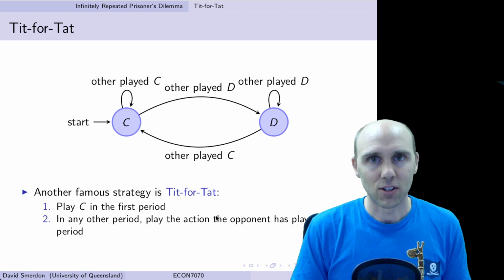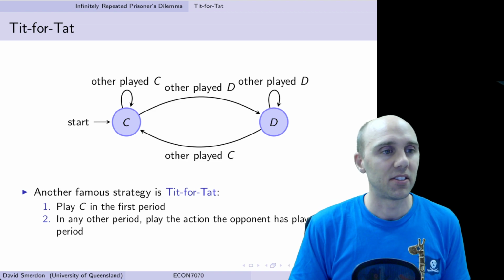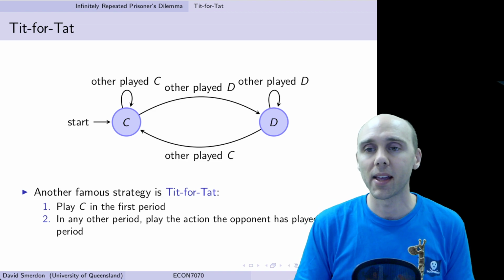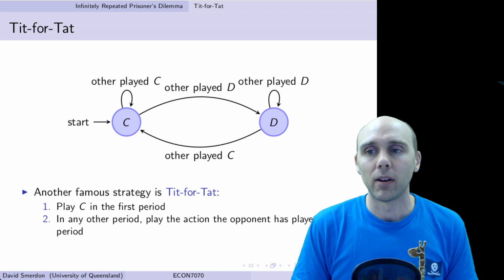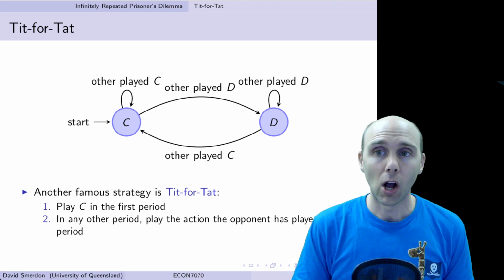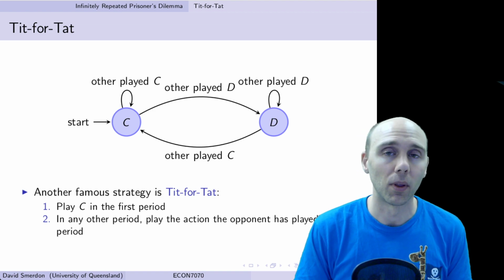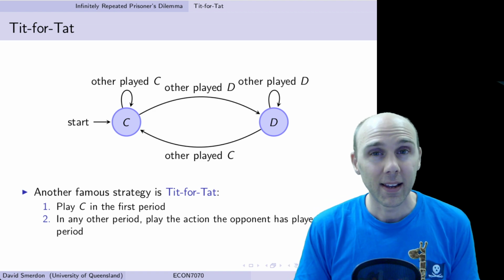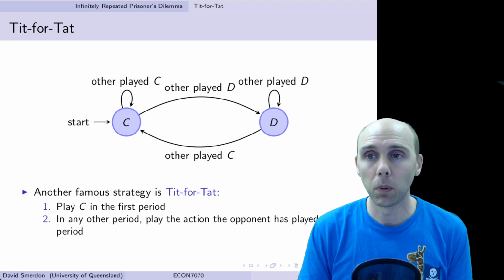What's the tit-for-tat strategy? You might have heard this phrase before, tit-for-tat. Well, this strategy is slightly more involved, and it goes like this. We'll start with C again, but in every period, I'll just play whatever you played in the last period. So I'll play C at the start, and if you play C, then I'll play C, and if you play C again, then I'll play C. If you play D in this period, then next period, I'll play D.